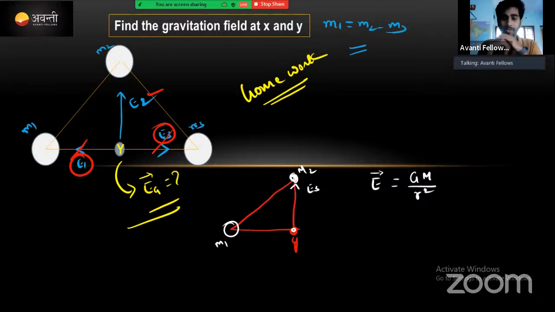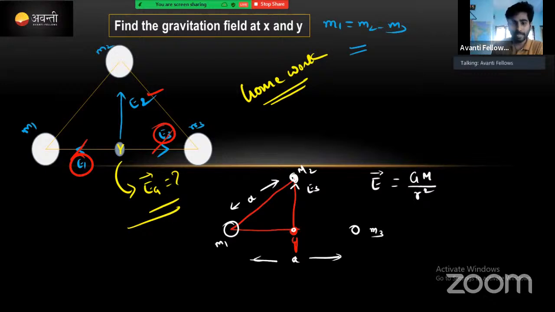Okay, how to find out the R square value now? Actually we know only this one value. This is A, we got. From here to here, the other mass m3 was there, up to this point, but up to y it is A by 2. Then it is very easy to find the distance. We need to calculate this distance to fill in for r. Actually this is an equilateral triangle.